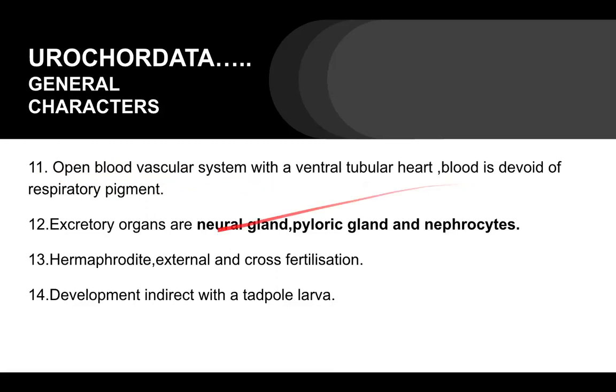Now, blood is devoid of respiratory pigment. There is no respiratory pigment like hemocyanin in other invertebrates such as arthropods, or hemoglobin in our case. So no such respiratory pigment is found in the urochordates.